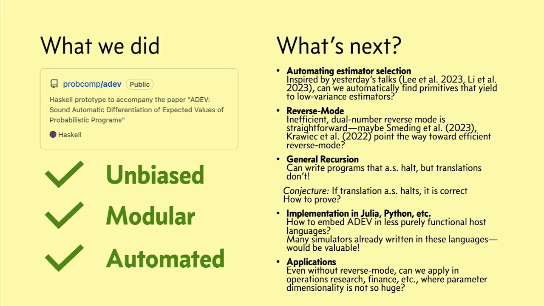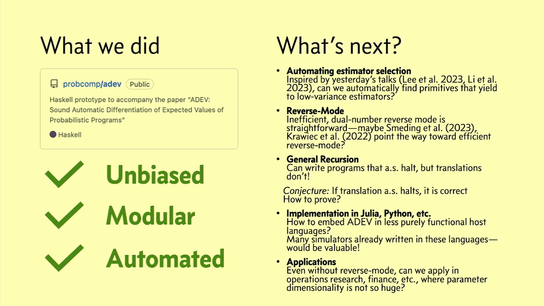Hi, Benjamin Kaminsky, Saarland University. You say on the what's next slide that you have programs that almost surely terminate, but the translation, so the automatic differentiation of the program, doesn't. Do you have any insight why that happens?